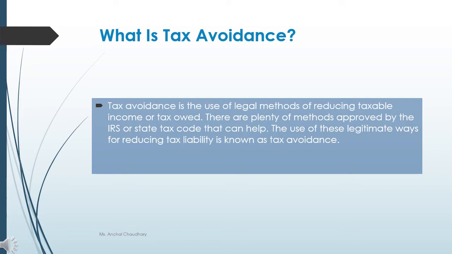The use of these legitimate ways for reducing tax liability is known as tax avoidance. So first thing students, tax avoidance is your legal method. It helps in reducing your taxable income. It helps in reducing your tax liability. There are many ways when you can reduce your tax liability,